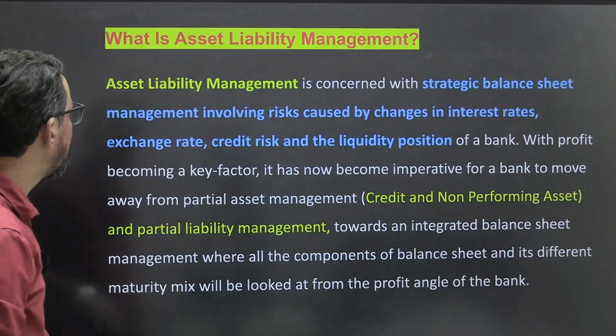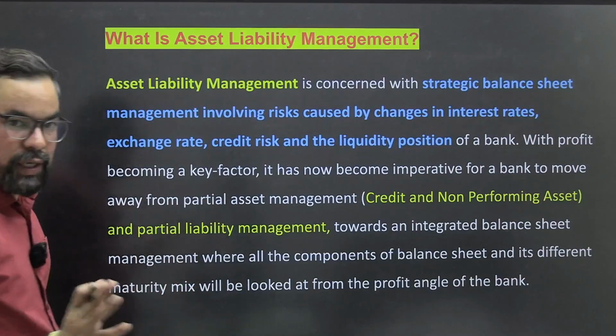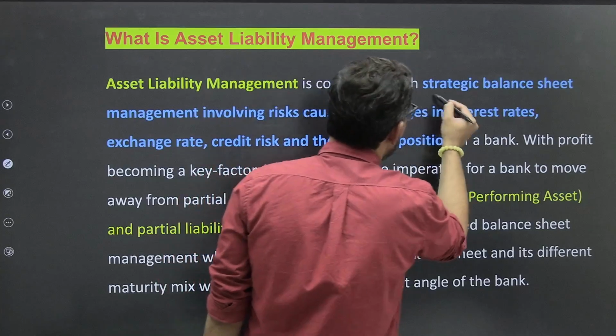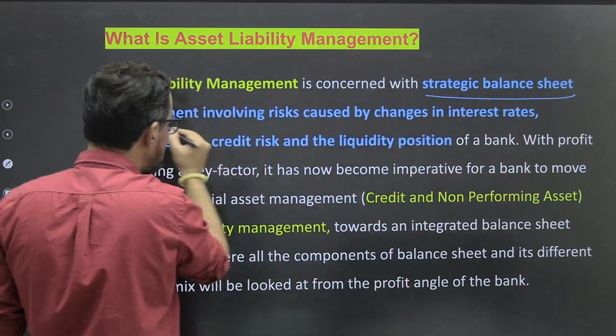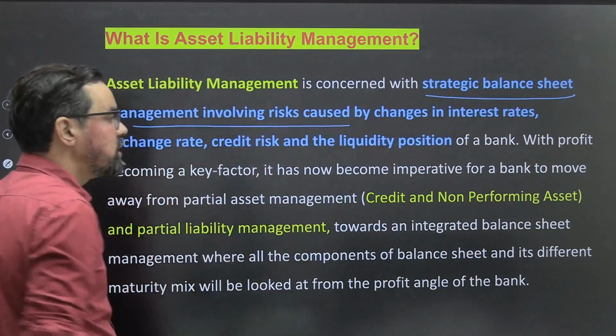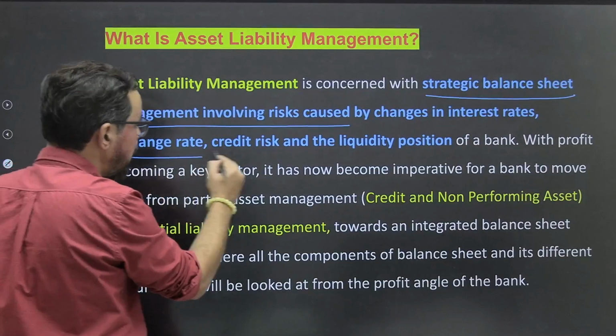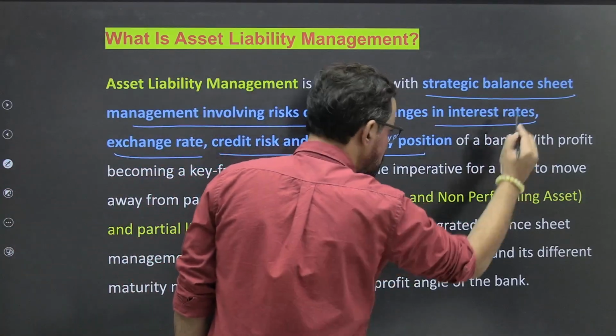ठीक है, next one. So एक थोड़ा सा इंट्रोडक्शन इस पार्ट का भी देख लेते हैं. Asset liability management is concerned with strategic balance sheet management involving risk caused by changes in interest rate, exchange rate, credit risk, and liquidity position of the bank.